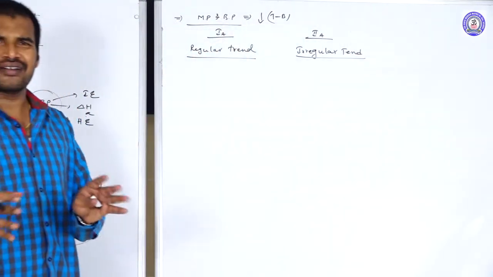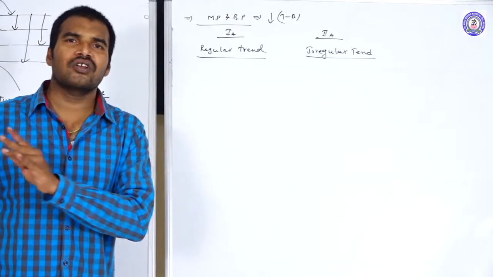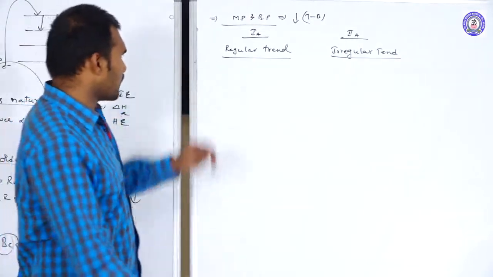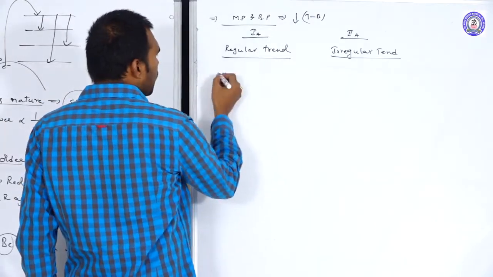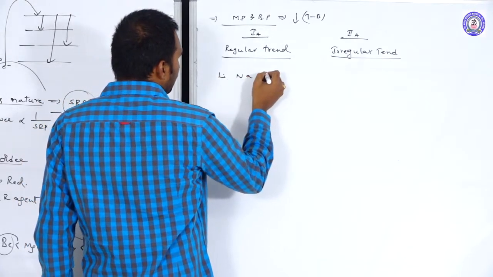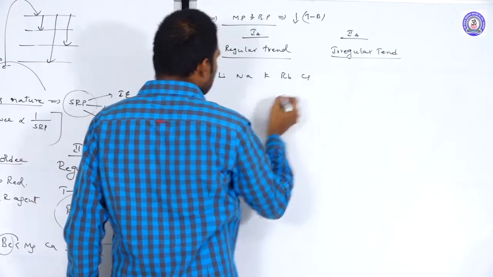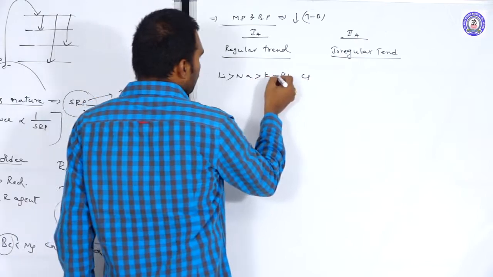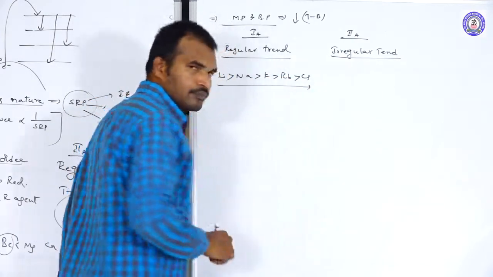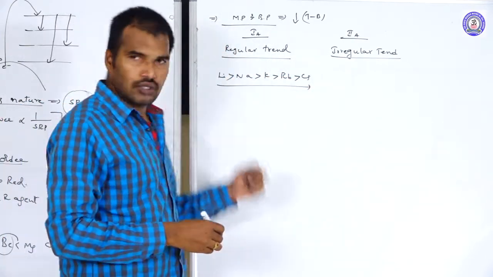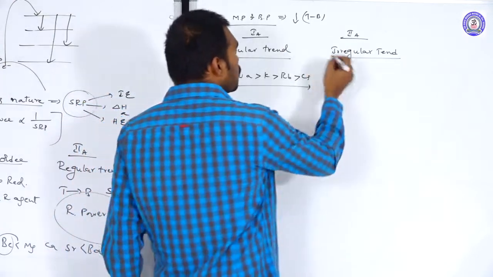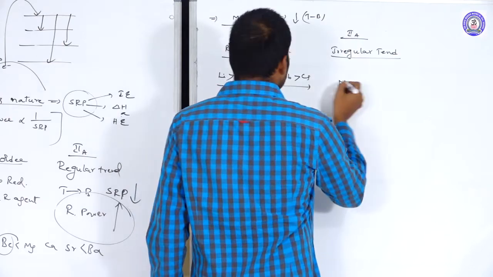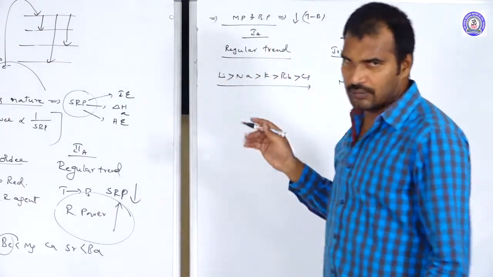We cannot give an exact reason why they are not following the regular trend, other than their crystal lattice differences. So regular trend means what? When you compare lithium, sodium, potassium, rubidium, cesium, lithium has a higher melting and boiling point than sodium, than potassium, than rubidium. So it decreases down the group. Whereas in case of 2A group elements, this applies to both melting and boiling points.